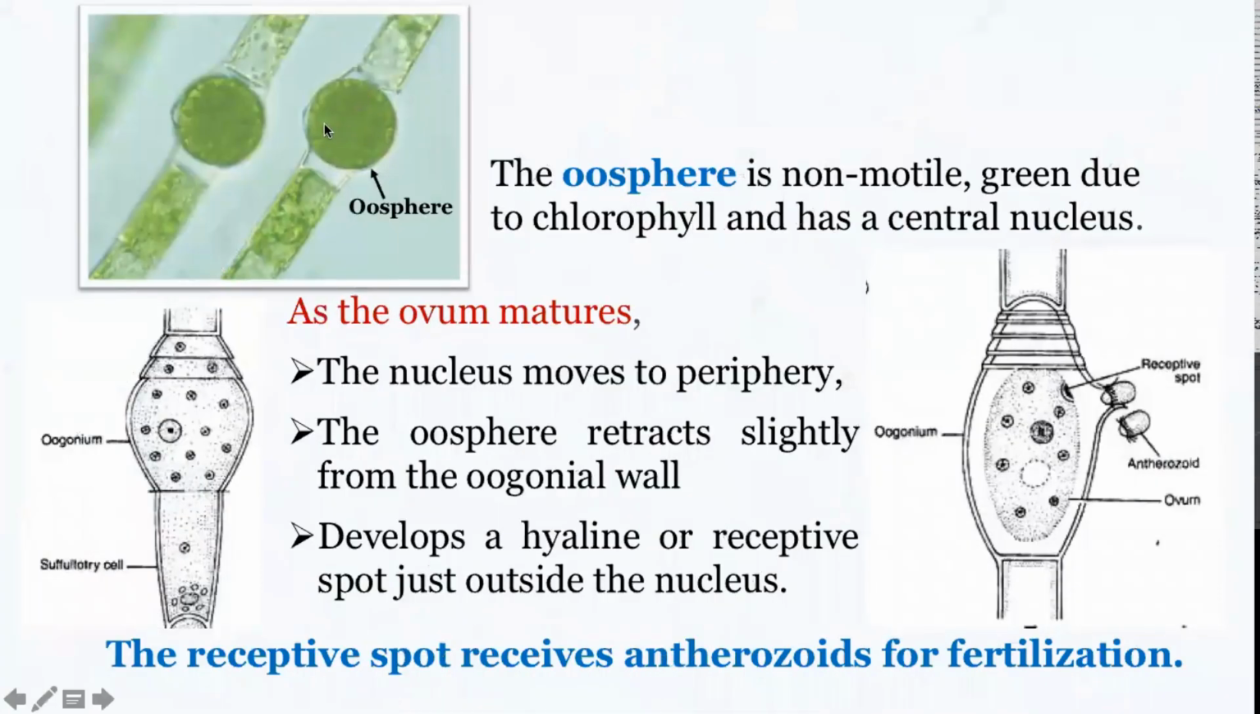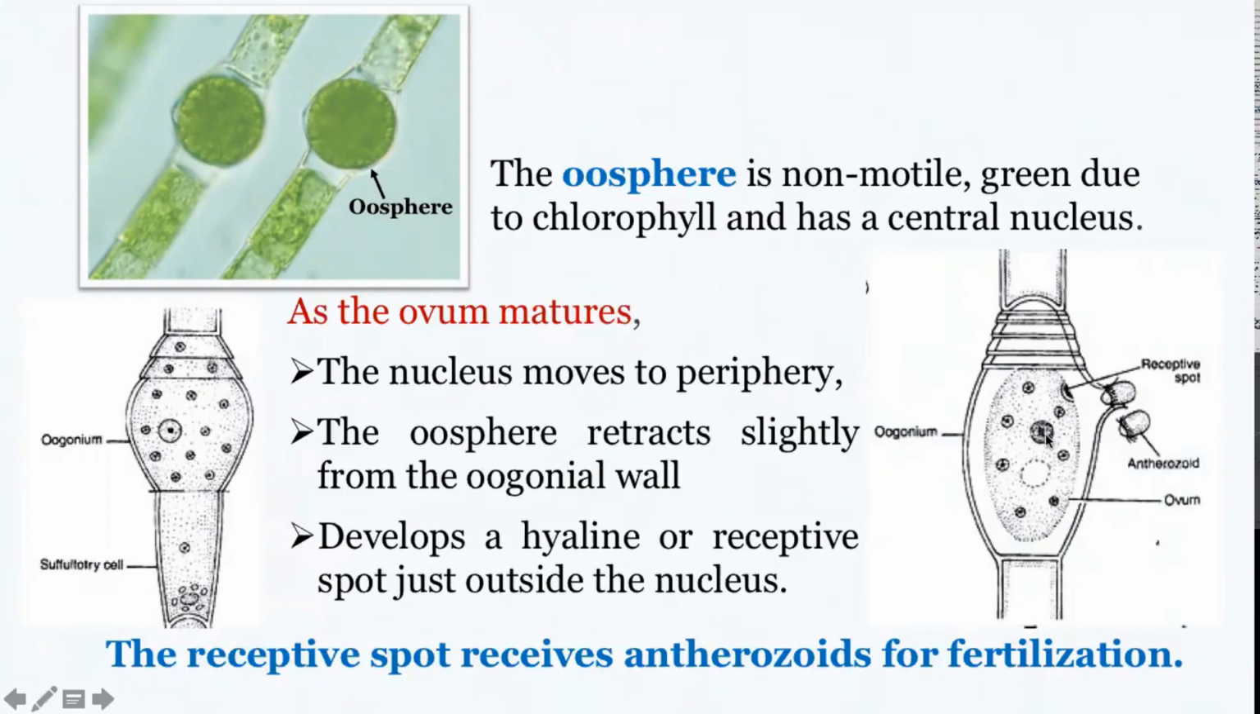Here you can see how it looks. The cellular contents condense and move away from the cell wall and transform themselves into the oosphere. This is a non-motile cell. It is green because it has chlorophyll and it has a central nucleus. And as the development proceeds and as the ovum matures, the nucleus moves mostly towards the periphery.